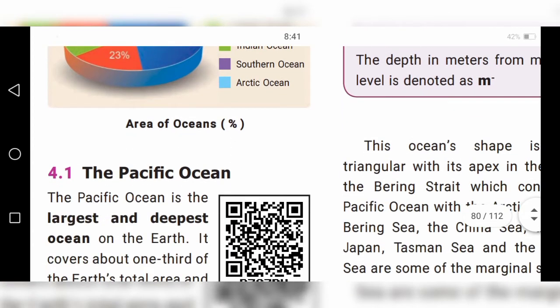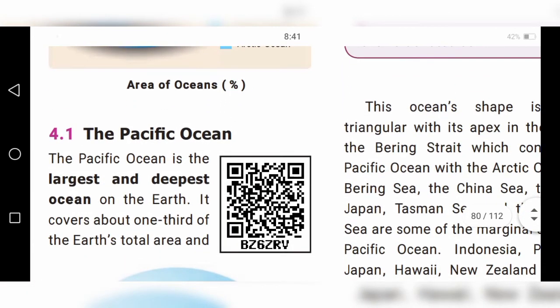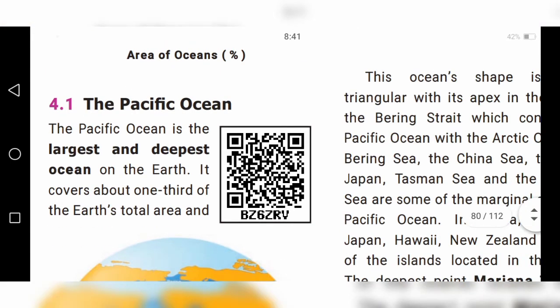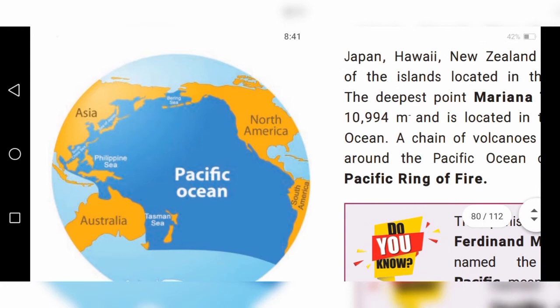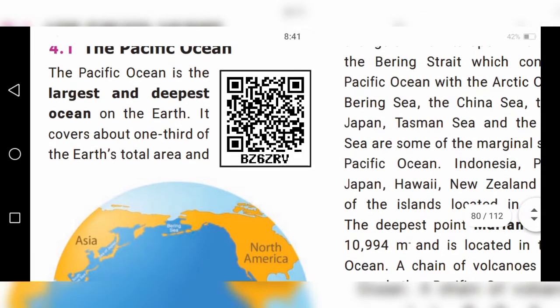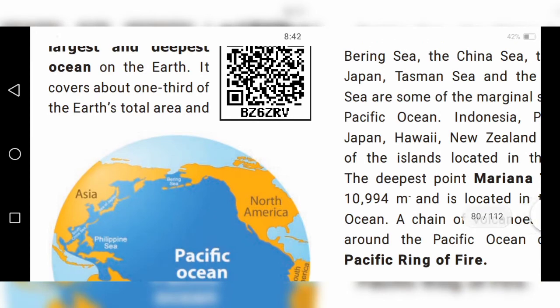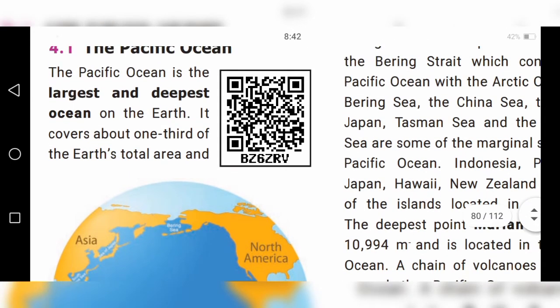First one, the Pacific Ocean. The Pacific Ocean is the largest and deepest ocean on the earth. It's very large and very deep also, children.